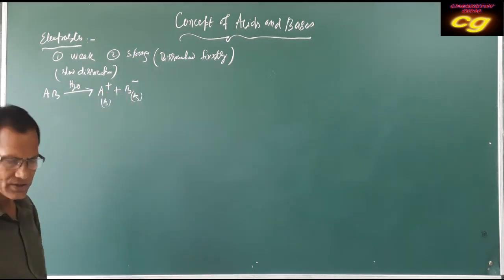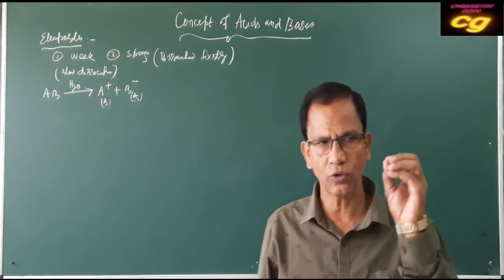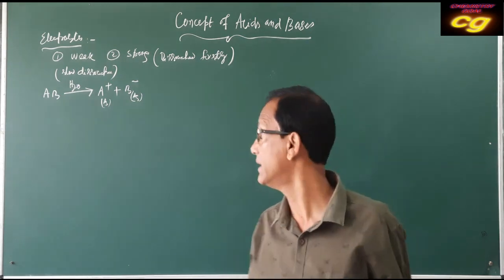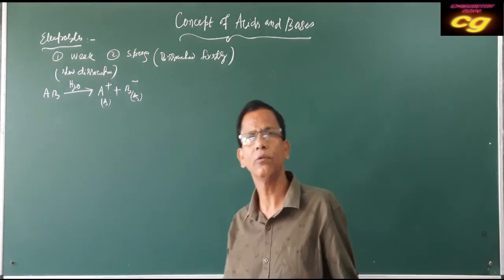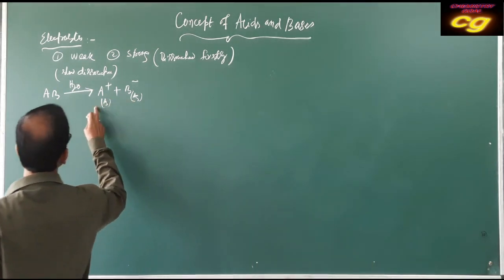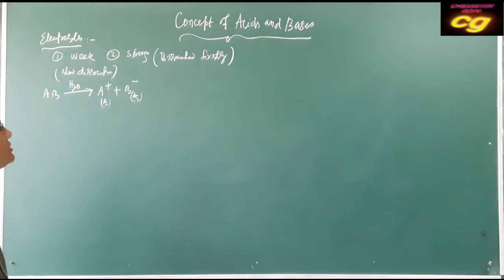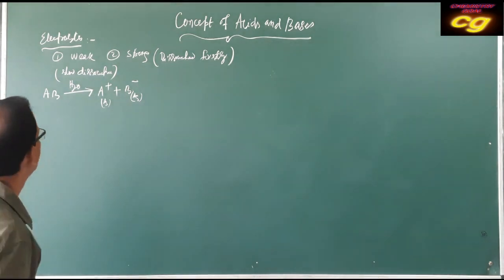So this is the first important characteristic of electrolytes: all electrolytes dissociate in water, forming oppositely charged ions. This formation of oppositely charged ions results in the conduction of electric current.